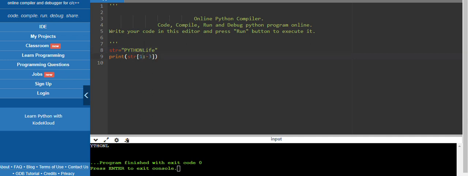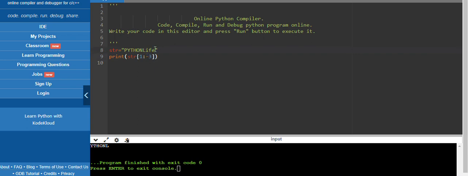We can even use the negative value and the positive value in the slicing also. See, look at this example. We have to start with the first index. First index is positive, and positive starts from the left. So the left positive index means this is the one. So it will start with 1. Next, where it should stop: till -3. Where the -3 is, this is the place.